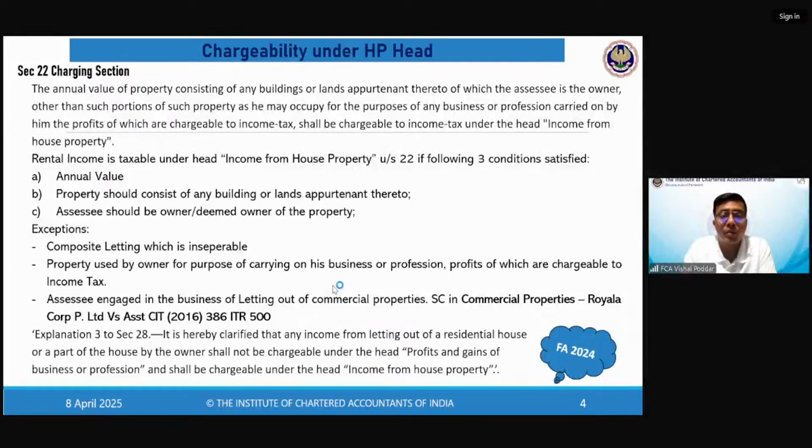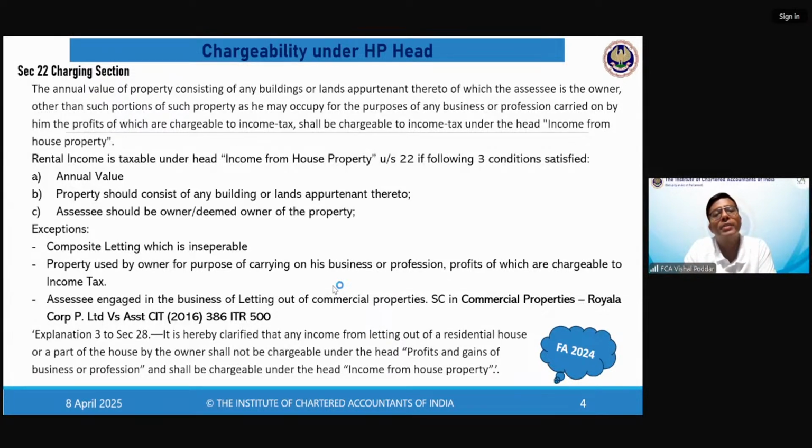Sir, on page 3.137, the point says assessee must be owner of the property. Correct. The requirement of registration of sale deed is not warranted. See, what it means is that it is not necessary that the sale deed that you have prepared should be registered. So registration of sale deed is not the proof that you are owner or not. This is what it means. So in short, Rehana, it means that even if you have not registered the document, so far as there is a document, we will assume that you are owner. That is what it means.